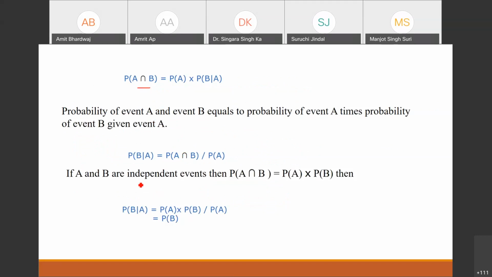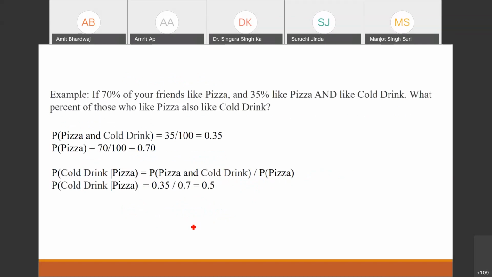And if A and B, these two events, are independent events, then the conditional probability of B with respect to A is the probability of B itself, because for independent events, the probability of A intersection B equals their multiplication, and P(A) will be cancelled out from this. So the conditional probability of B when A is given, in the case of independent events, is the probability of B itself only. Okay.